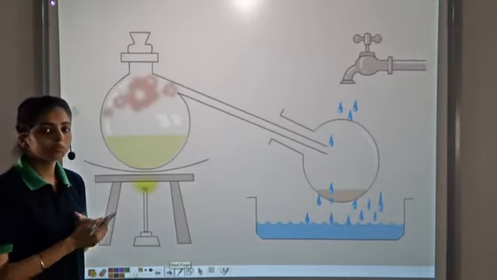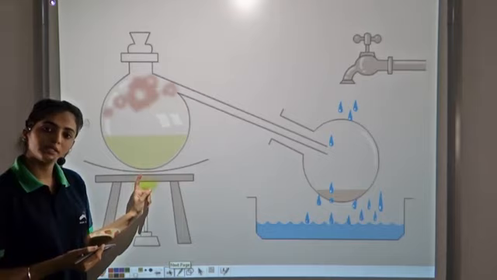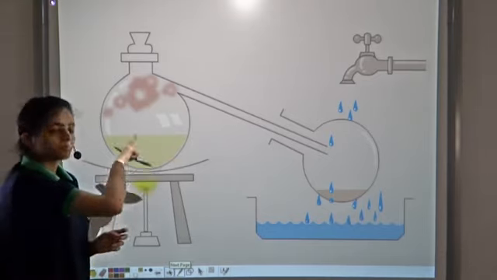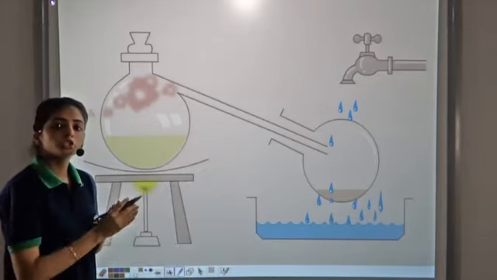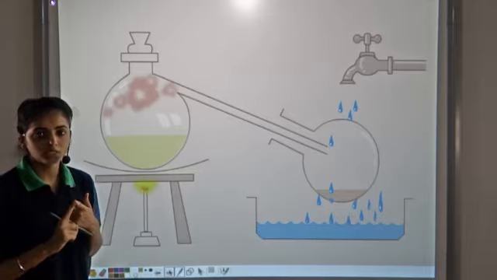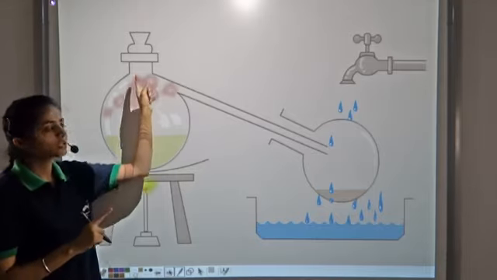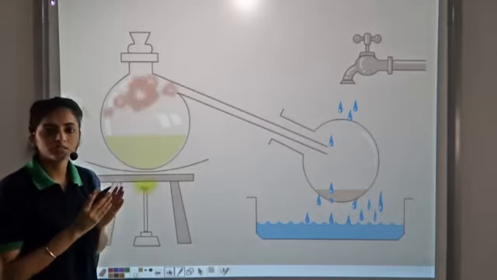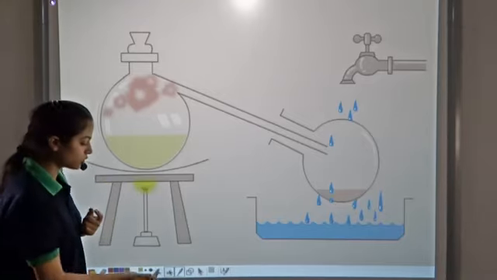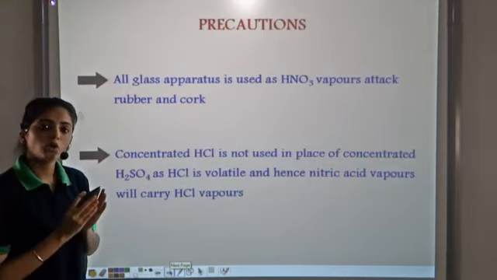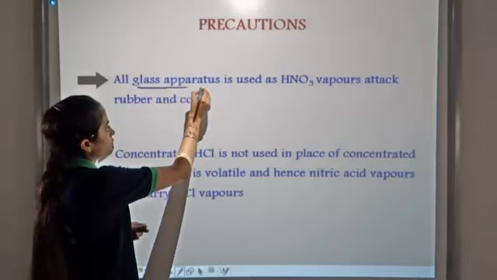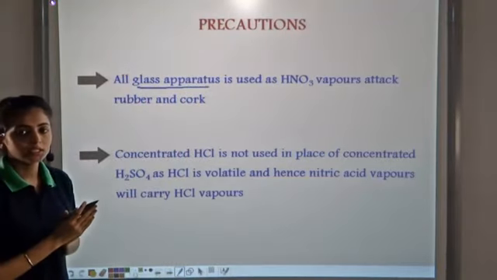Now, when we perform this experiment using this experimental setup, we have to take some precautions. All these apparatus which are used should be made of glass. This is because nitric acid is very corrosive in nature. It corrodes the rubber corks or other substances other than glass. So the first precaution that we take is that all the apparatus used is of glass. So we use all glass apparatus.